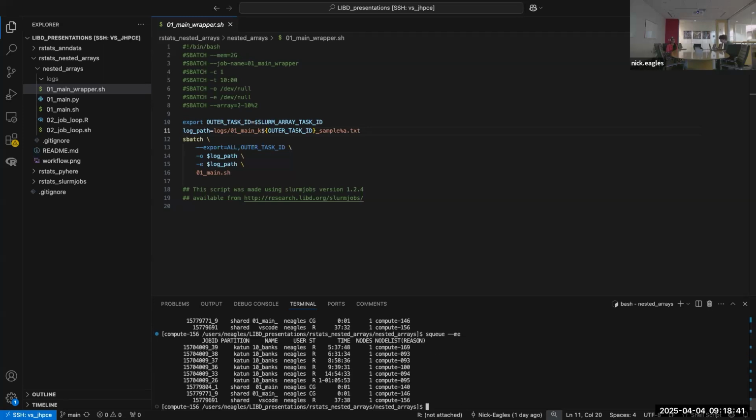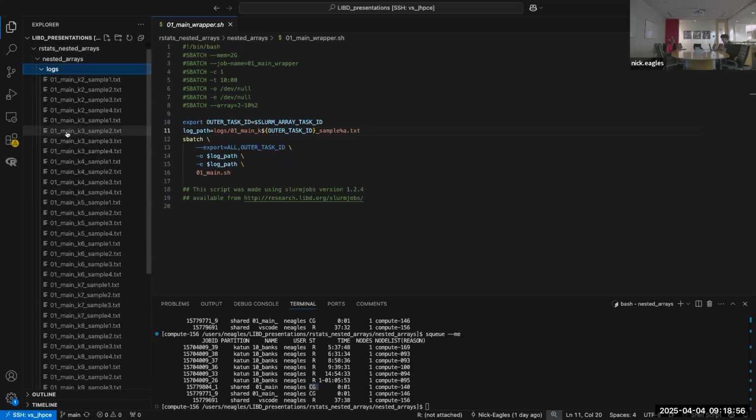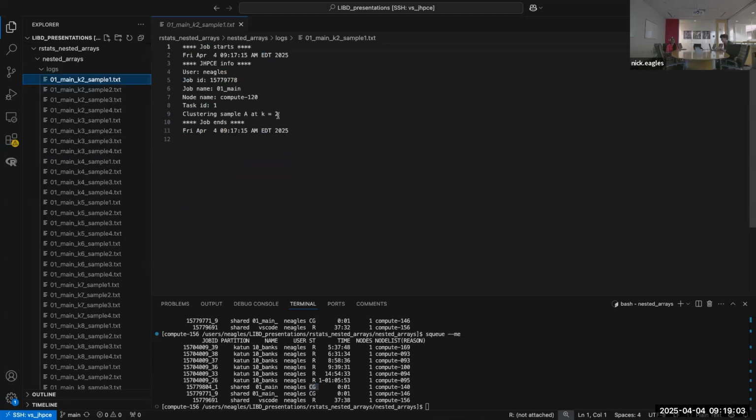Okay, I'm actually not sure if the log file completes when its jobs are in this completion status, but I think they are probably ready. I'm going to reload, and now we have 36 different logs over here. For example, the first one, we're clustering sample A, where we just had letters for our sample names, at k equals 2.